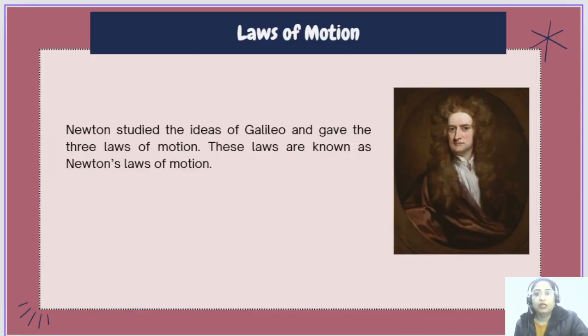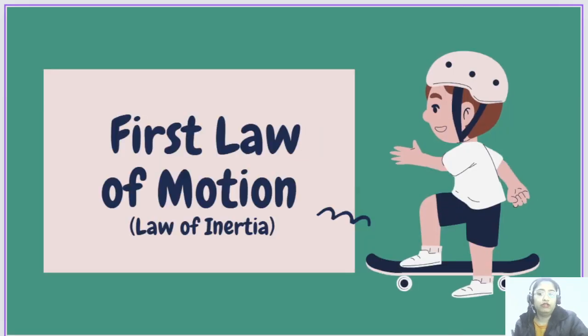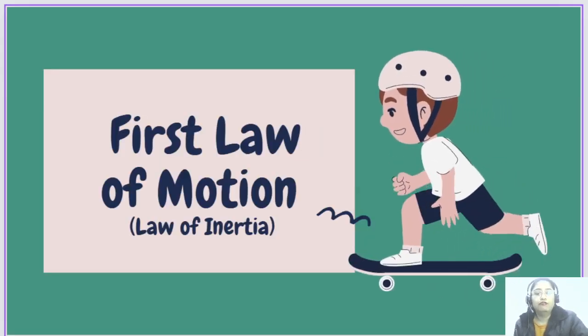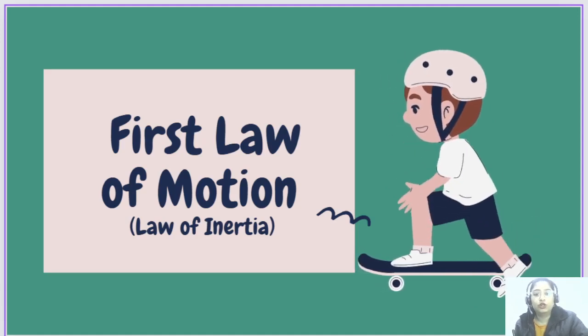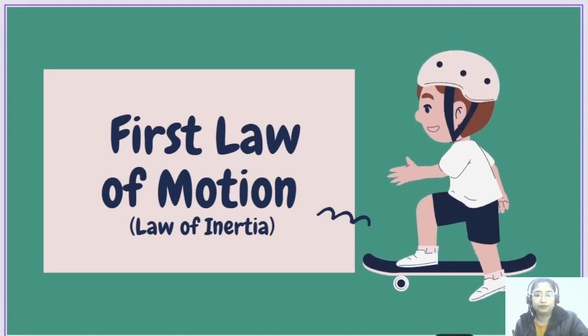Okay, so Newton studied these ideas of Galileo and gave three laws of motion, and these are also called Newton's laws of motion. Today we are going to discuss the first law of motion, which is also called the law of inertia.